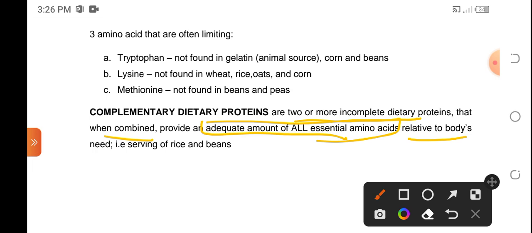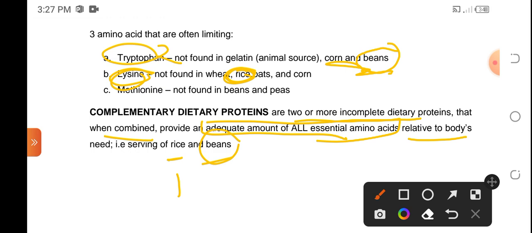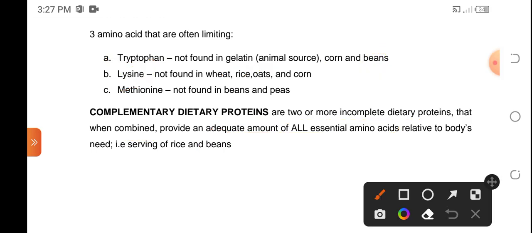Okay? So say for example, serving of rice and beans. Sabi natin si rice kulang siya ng lysine. Pero nag-serve tayo ng beans, beans naman kulang siya ng tryptophan. So whatever is missing for rice, like the lysine, could be provided by the beans, and whatever is missing or inadequate in beans could be provided by the rice. So ganun yung complementary dietary protein.